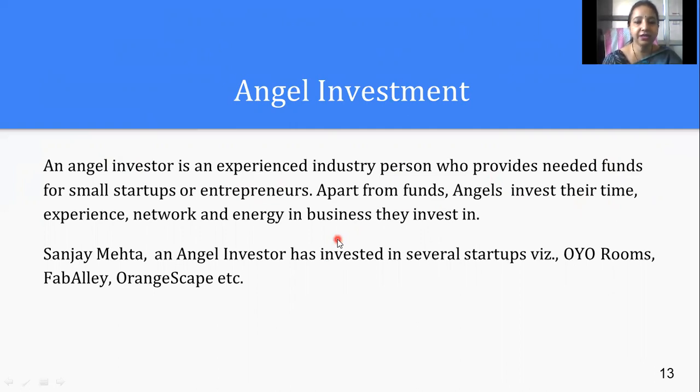So they are basically investing in your ideas. You can go through examples of how renowned personalities take the ideas, as experienced industry persons, and invest in different new startups. They are joining startups like Oyo Rooms. So these are angel investments, one of the modern techniques that has been followed.